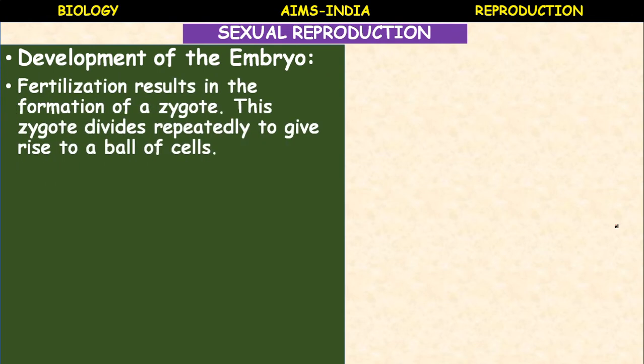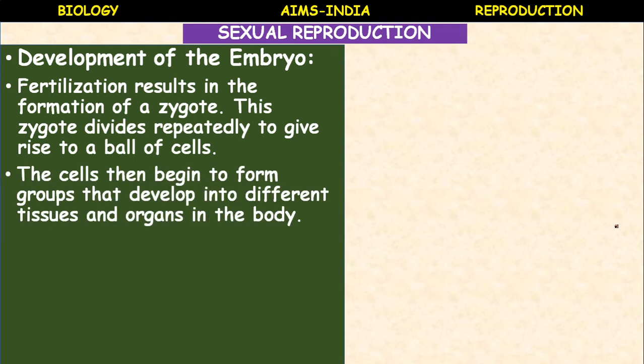Development of the embryo. Fertilization results in the formation of a zygote. This zygote divides repeatedly to give rise to a ball of cells. The cells then begin to form groups that develop into different tissues and organs in the body. First, the cells combine to form tissues.